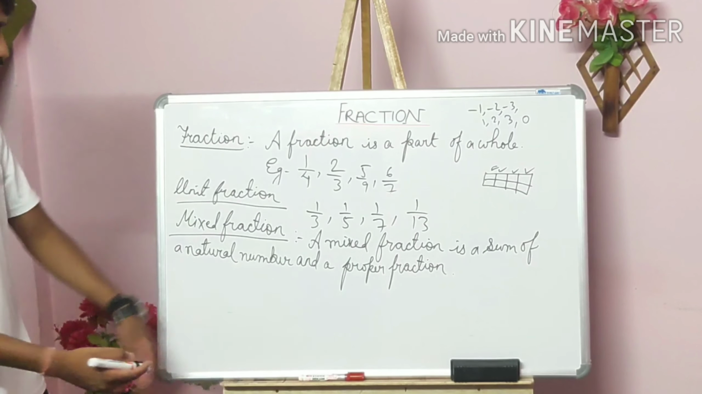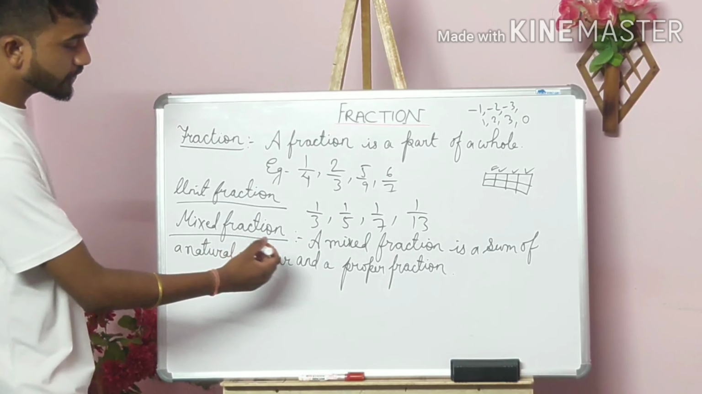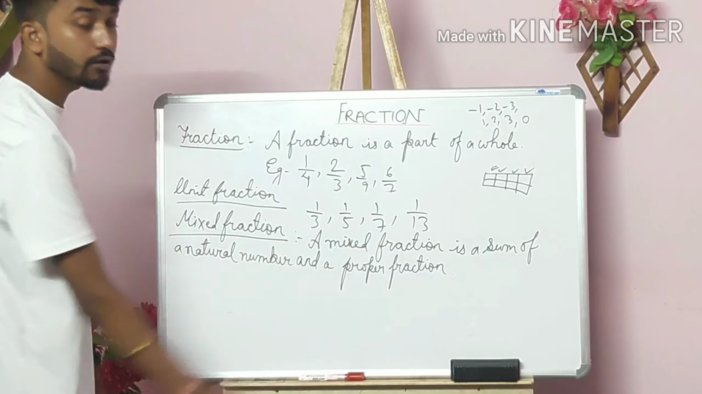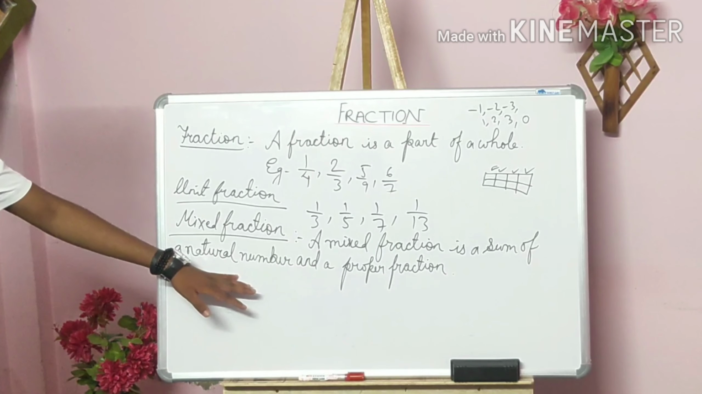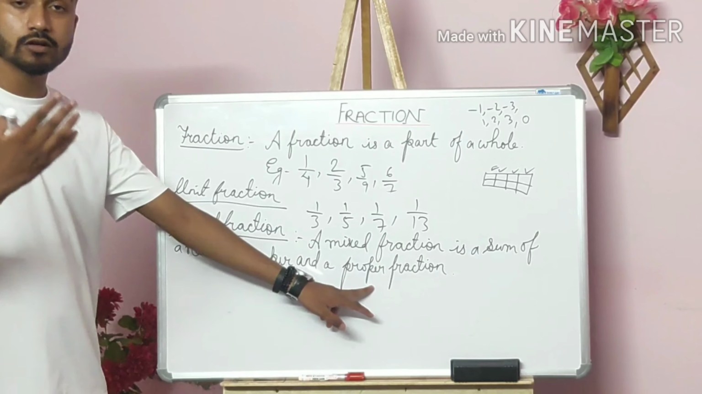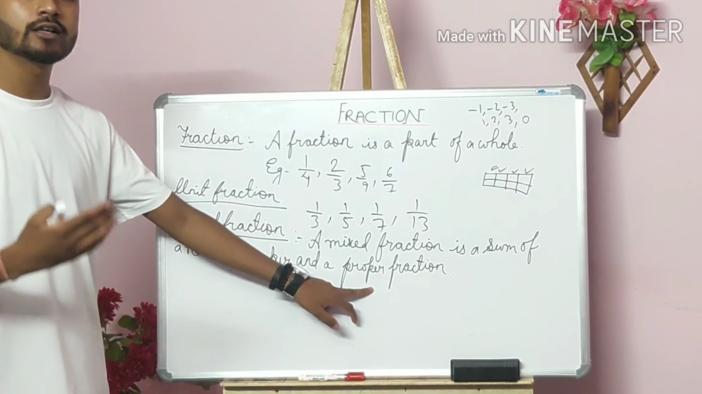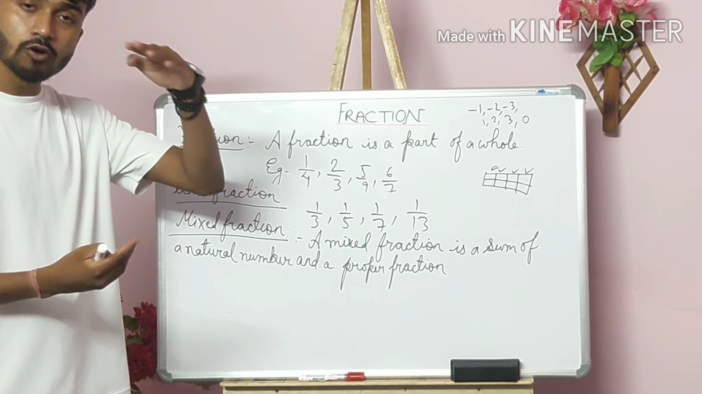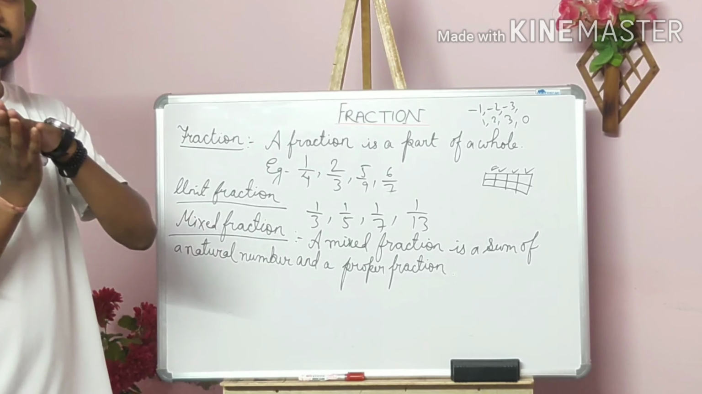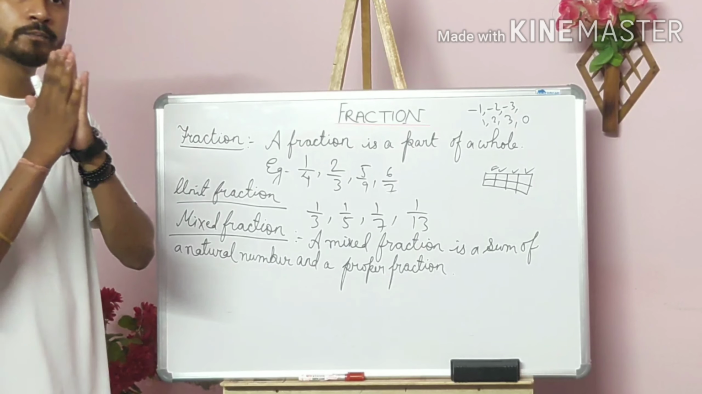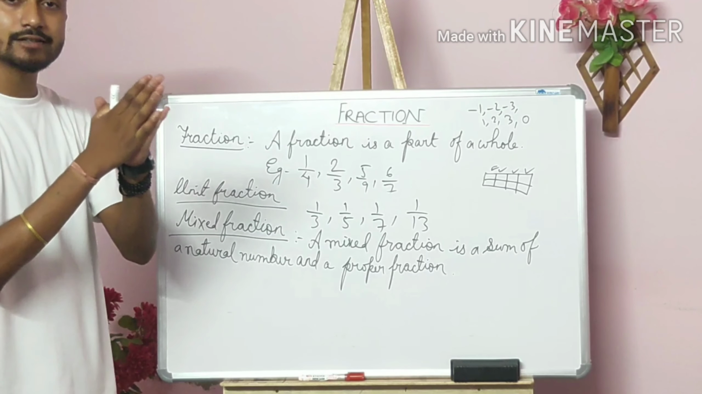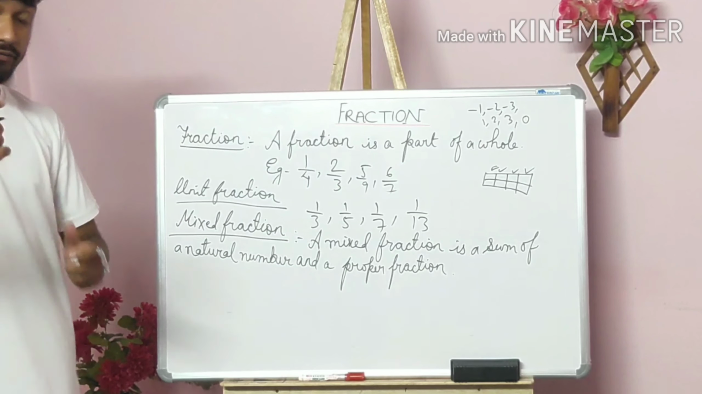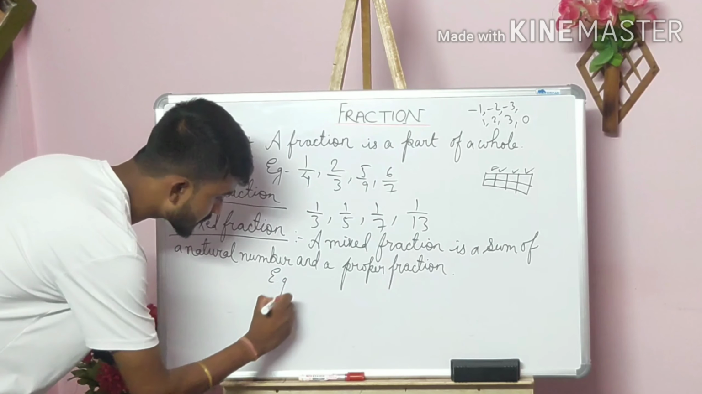I am going to read the definition once again. Kindly see it. A mixed fraction is a sum of a natural number and a proper fraction. Natural number I have explained. Now what is a proper fraction? I have also explained this: a proper fraction is a fraction whose numerator is always smaller and the denominator is always greater. The numerator will always be lesser than the denominator. Still, I am going to give some examples, I think this is going to help you.